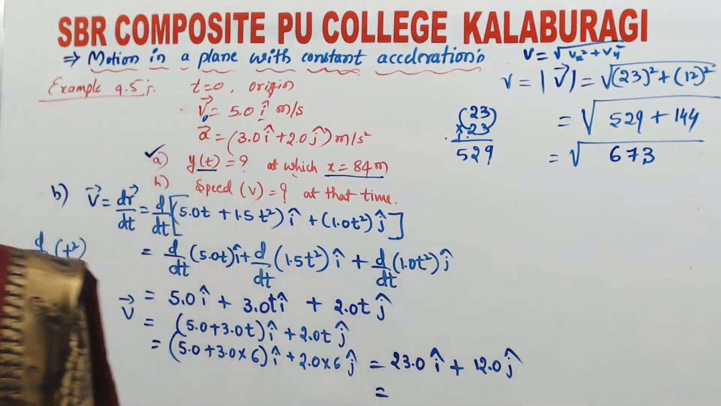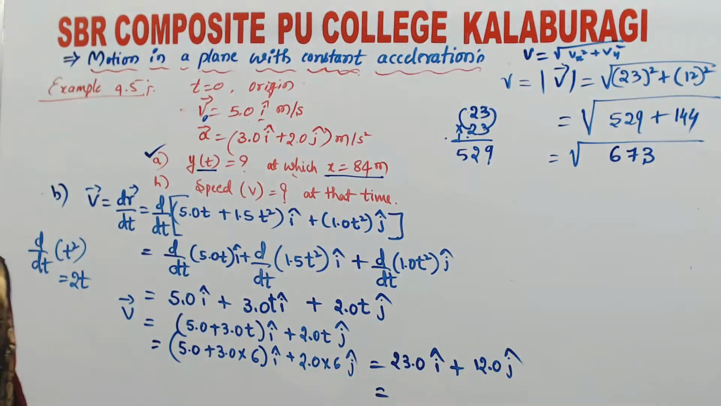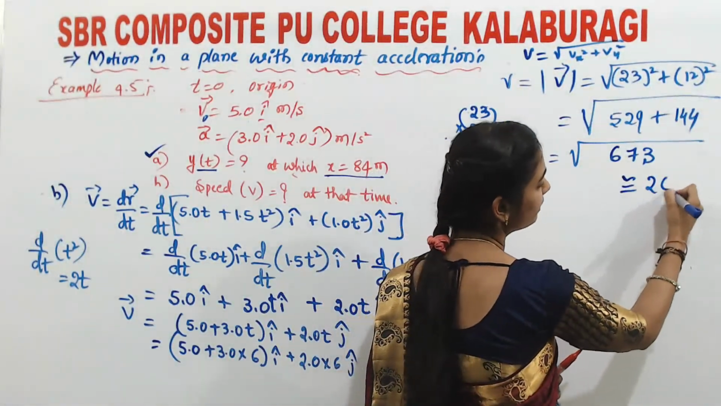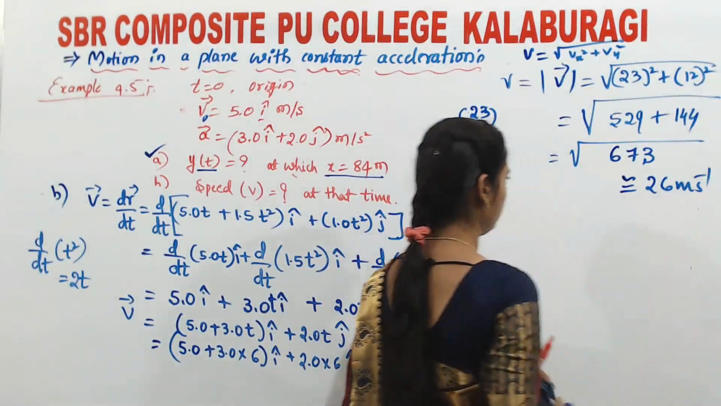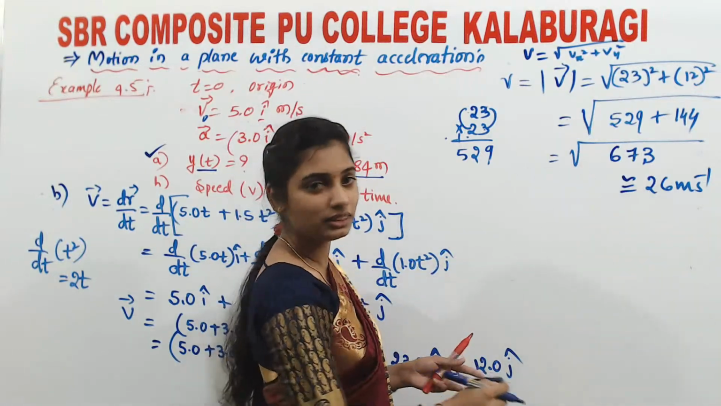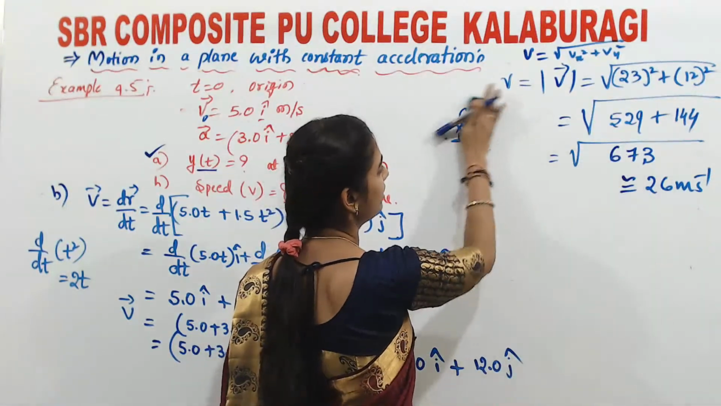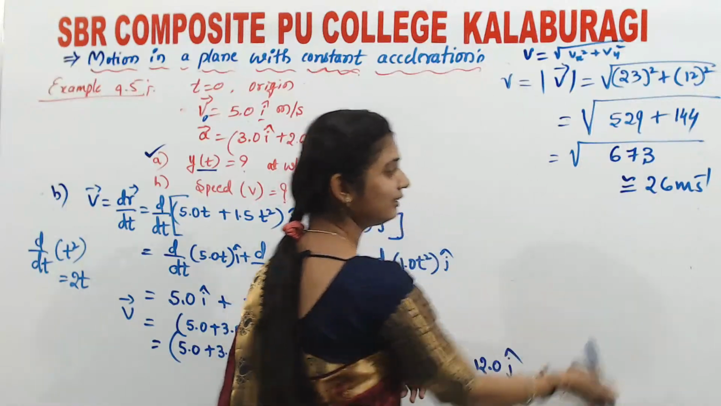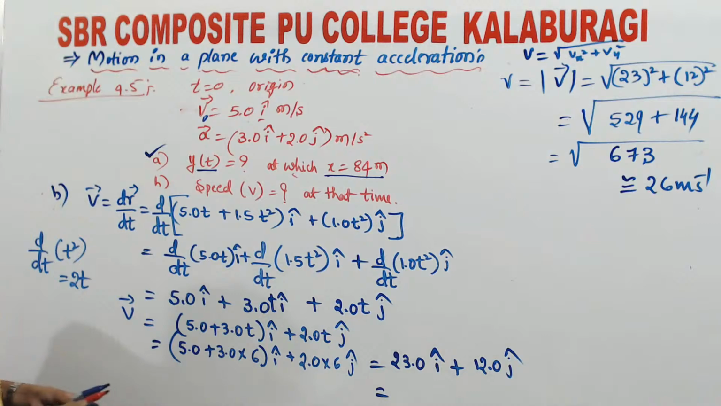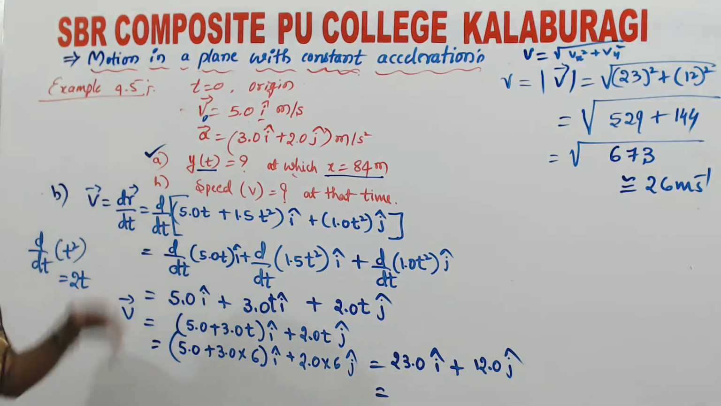It will be nearly equal to how much will you get? 26 meter per second. Not exactly, you will get nearly 26 meter per second. Why? Because you can do 26 into 26, it will be nearly 676. So a near about answer is enough. That is nearly equal to 26 meter per second. So this is about example 4.5.